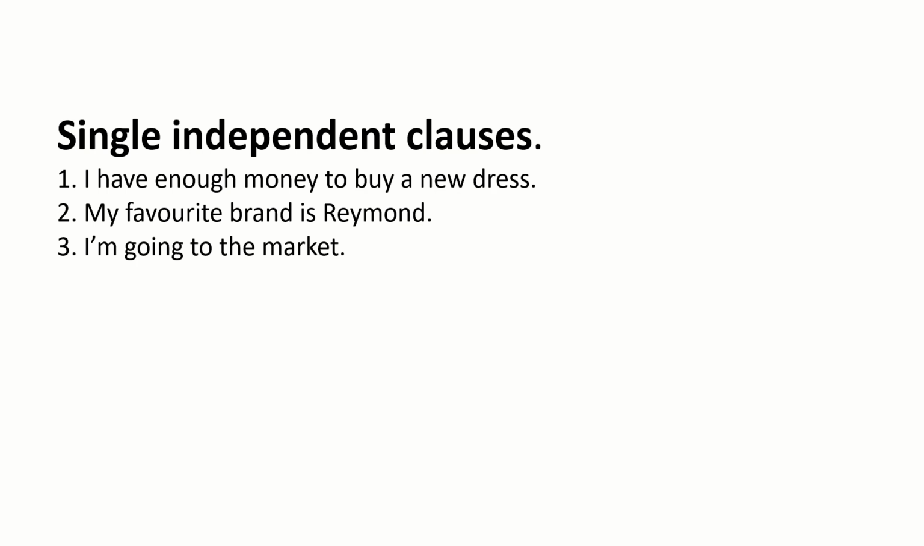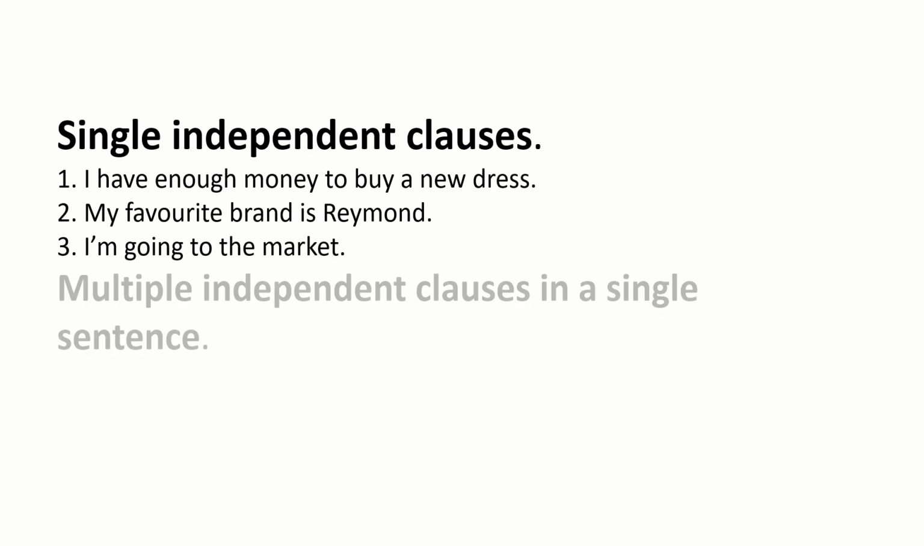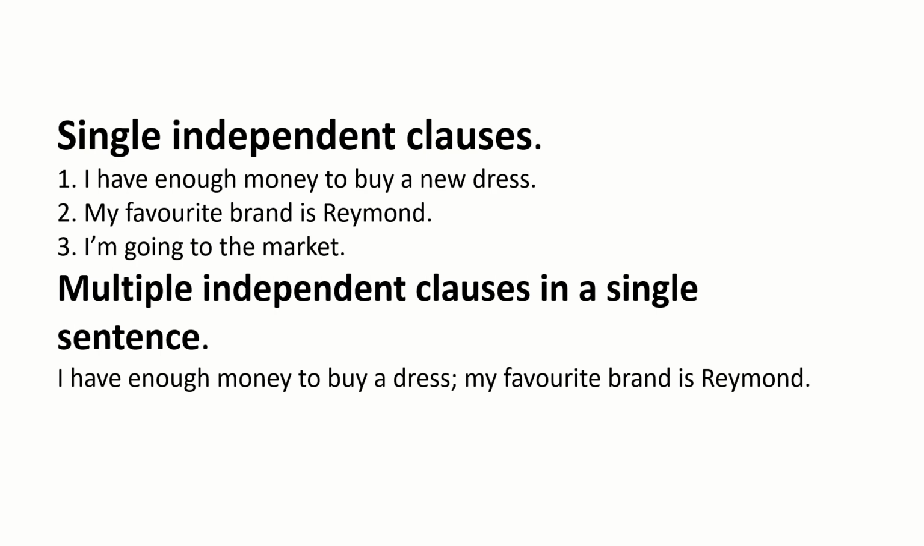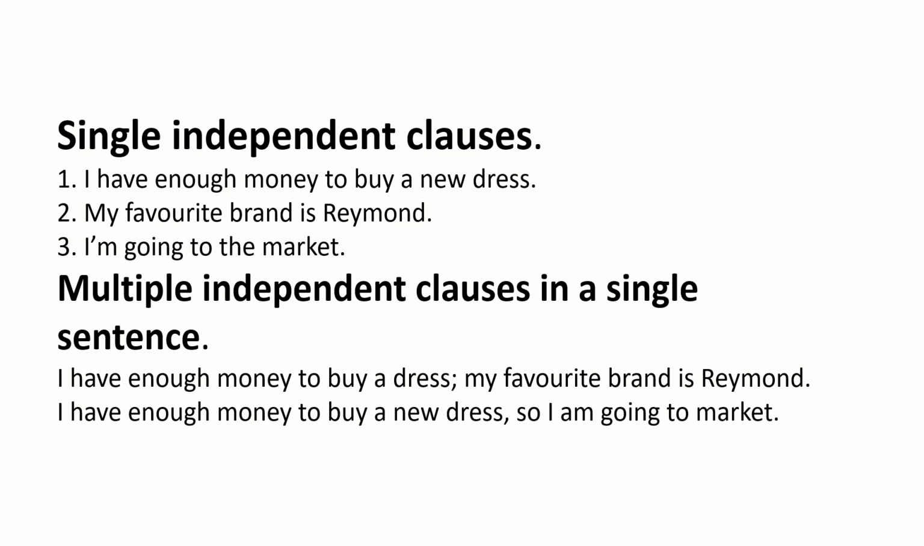Okay, and these independent clauses are written as multiple independent clauses. How? Let us see. The multiple independent clauses are written in a single sentence. I have enough money to buy a dress; but my favorite brand is Raymond. Okay, like this we have to write. I have enough money to buy a new dress, so I am going to market.